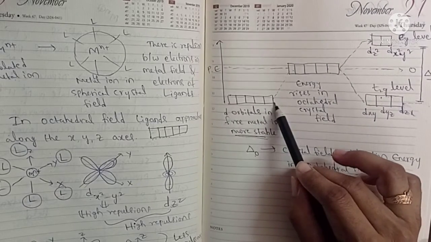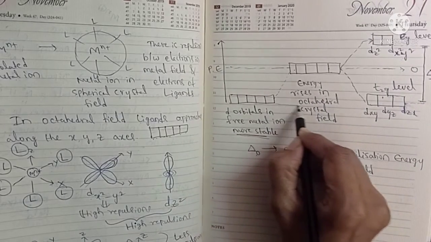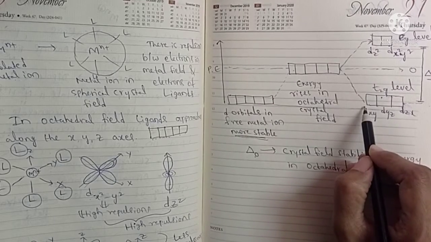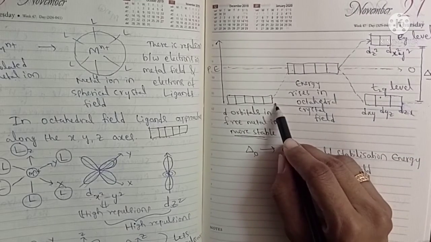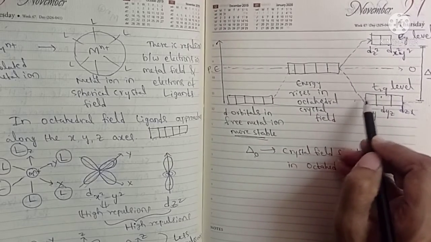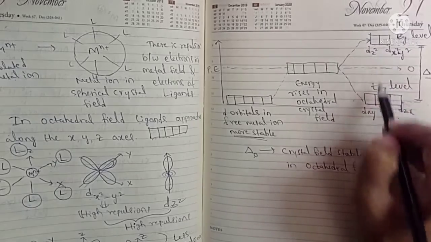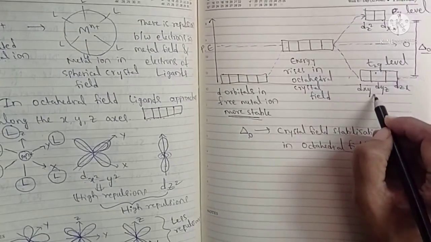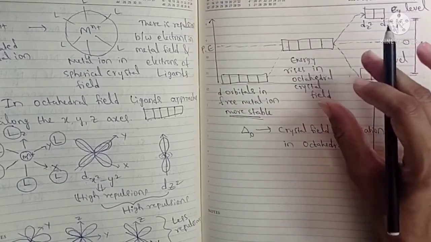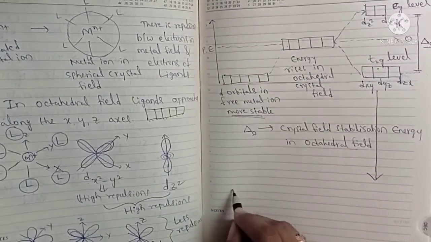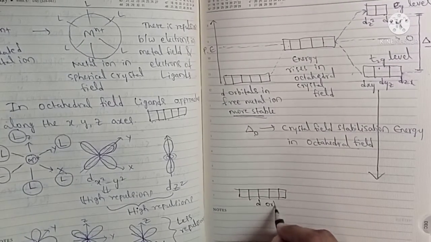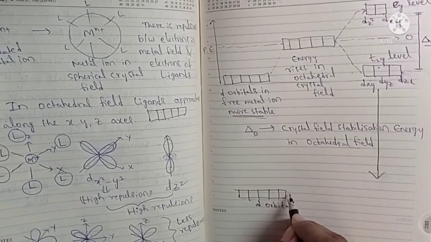So due to repulsions, the energy somewhat increases. If you see this line, before approaching of ligand and after approaching of ligand, the energy will be raised. So when compared to this level, the T2G level and EG level will have somewhat raised energy. So this is due to repulsions. And then after this, their energy will be decreased. So this is the free metal ion energy level. These are d orbitals, degeneracy is there. So all are having equal energy.